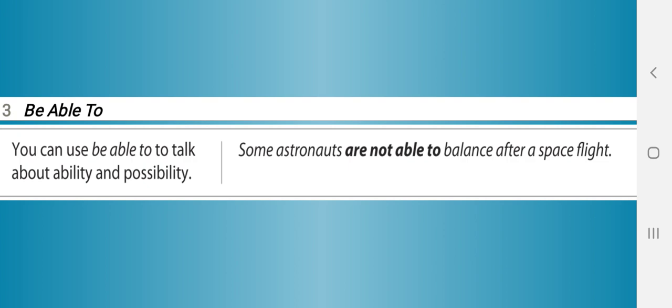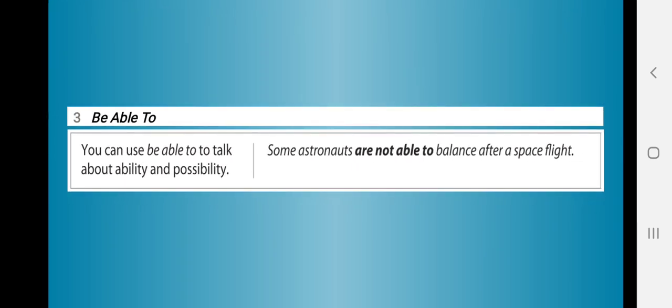And I have an example here. Some astronauts are not able to balance after a space flight. I have another one. People will be able to talk to their wheelchairs. Now, if you take a look at these examples, you will notice that one sentence is in present and the other one is in future. So we can use be able to in different tenses.